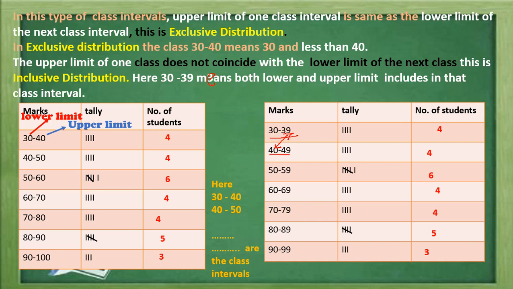The next class considers 40 to 49 values: 41, 42, 43, 44, 45, 46, 47, 48, 49, up to 49. All the observations from 40 to 49 are included in this class. But in the exclusive case, where the lower limit and upper limit of the classes are the same, 40 will not be included in the earlier class, but 40 will be considered in this class.